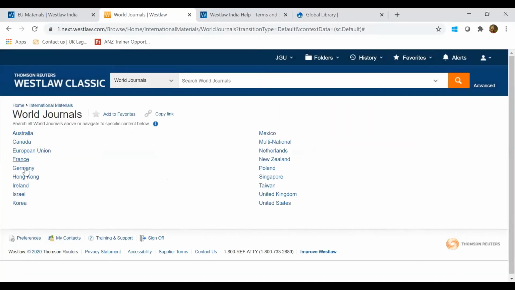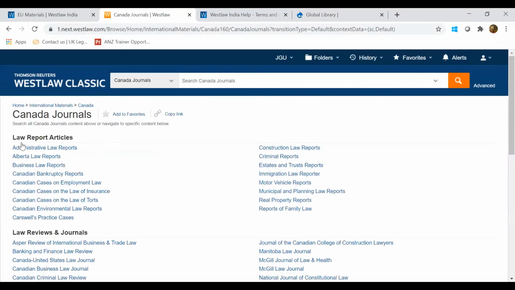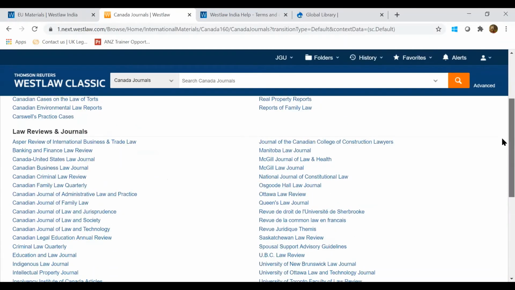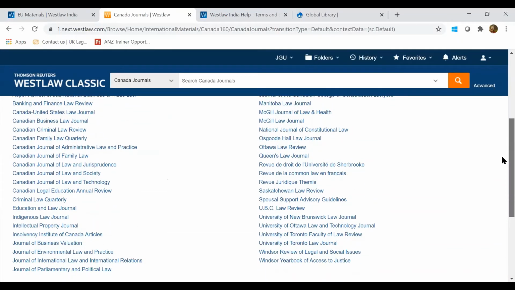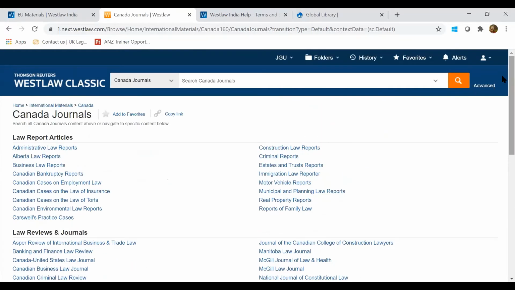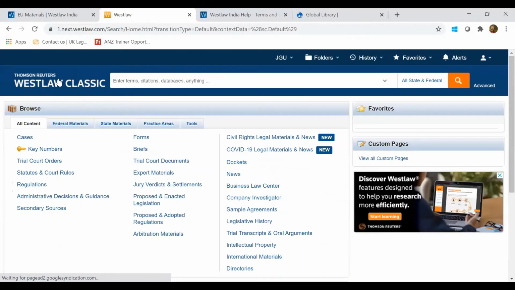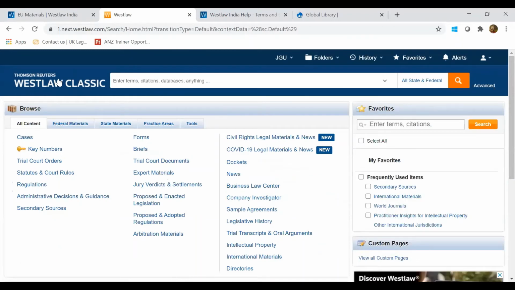These are also bifurcated according to the countries given here. So if you want to look at only Canada journals, just click on Canada, and the journals in Canada will appear. For example, if you don't want to look at the complete list and just want to look at a particular journal, you can also search the database over here by the name of that journal.